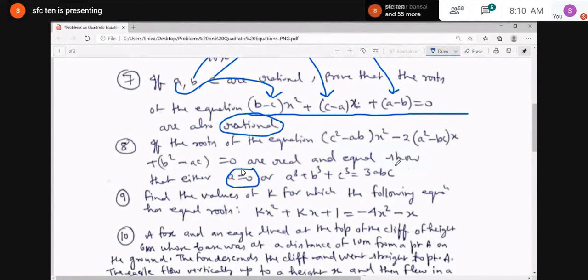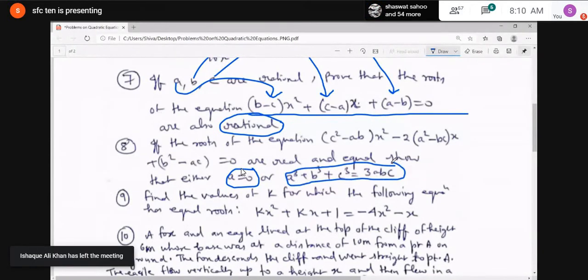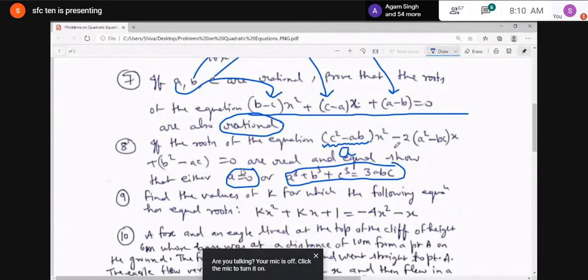D should be 0. So you will compare the given equation, (c² minus ab)x² minus 2(a² minus bc)x plus (b² minus ac) equal to 0, with the standard equation ax² plus bx plus c equal to 0. What will be our a? c² minus ab. b is minus 2(a² minus bc). And what is the value of c? b² minus ac. And then you will write D is equal to 0, that is b² minus 4ac equal to 0.